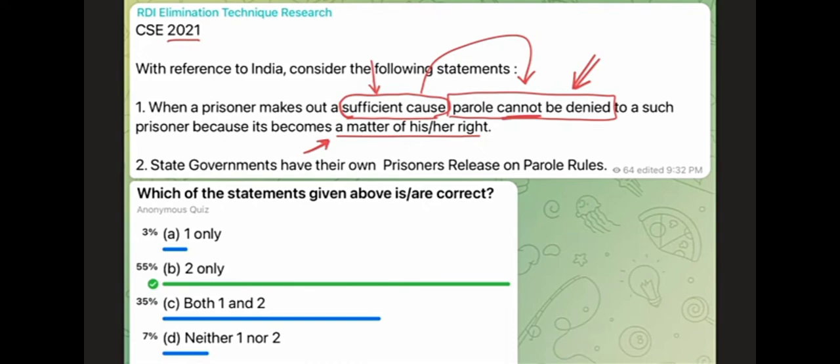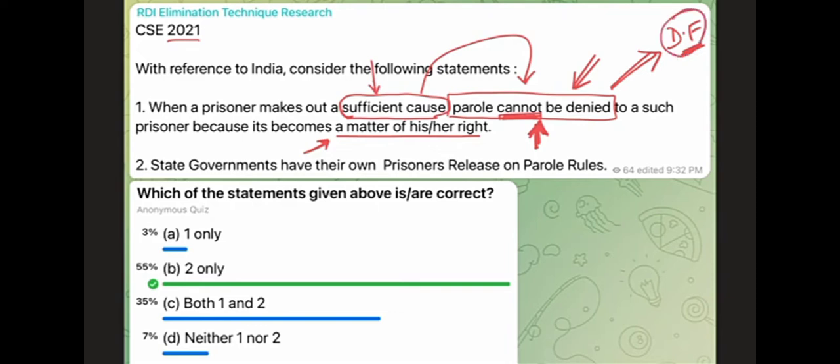Also, of course, the other classic reason is that if you look at this statement from the deep fact angle, that also is an issue, because when someone makes a sufficient cause, parole cannot be denied. Who will know that parole cannot be denied, right? Here we applied this logic that if parole cannot be denied, then what about those emergency or urgent situations where parole has to be denied? This phrase is not taking care of that, and law does not work that way. Law tries to take care of all possible situations and be as clear as possible. So that is one way of thinking about it, but the other way is the deep fact, the classical way. Who will know that parole cannot be denied at any cost? Only some judicial officer or magistrate, judge, or police officer, these kind of people will know, right?